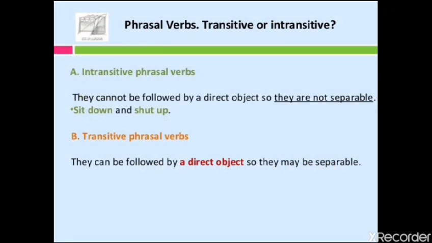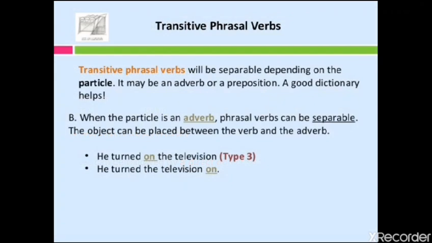Intransitive phrasal verbs cannot be followed by direct objects, so they are not separable. Sit down and shut up. Transitive phrasal verbs, however, can be followed by a direct object, so they may be separable. For transitive phrasal verbs, they will be separable depending on the particle. The particle may be an adverb or a preposition.